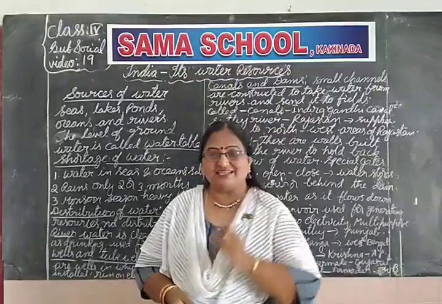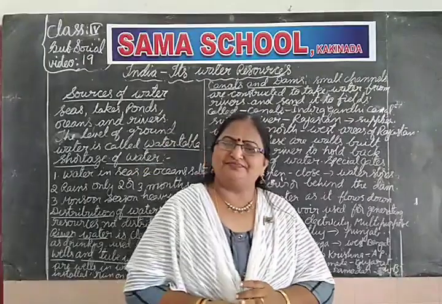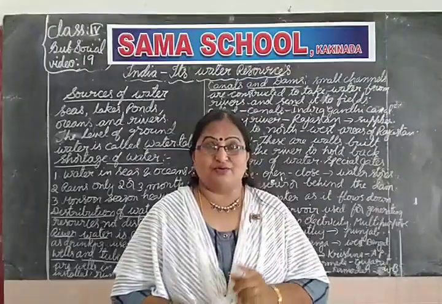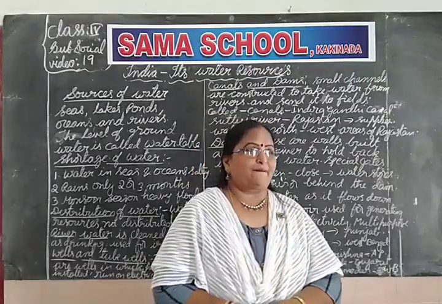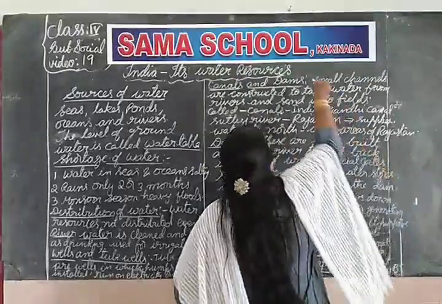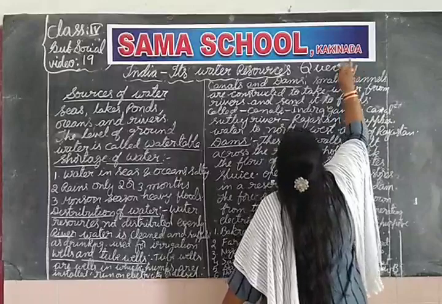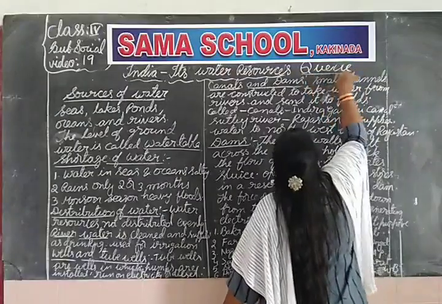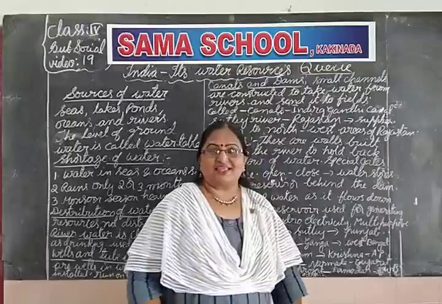Before I start the lesson, I forgot to tell you one question, and I will give you the answer also. The word Q, Q, U, E, U, E. How many silent letters are there?